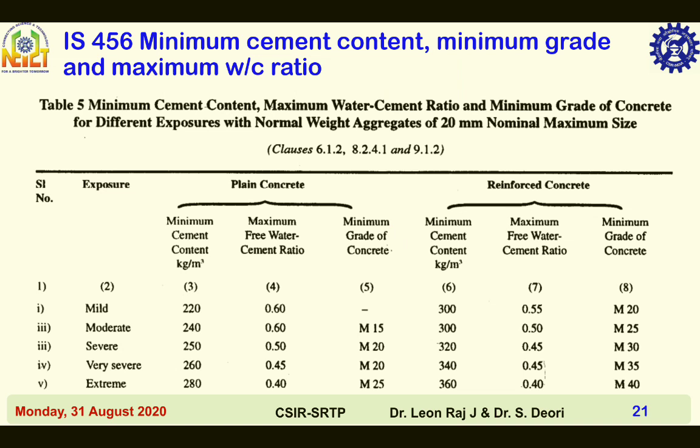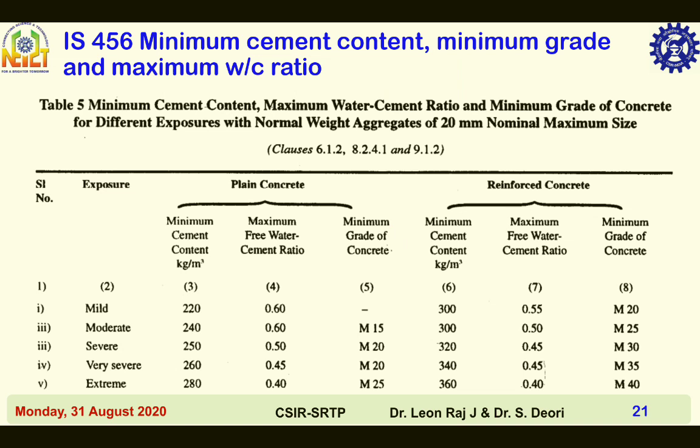Severe condition is that concrete surfaces are exposed to severe rain. Example, Jorhat, Assam. Very severe condition is that concrete surfaces are exposed to seawater spray and corrosive fumes. Example, buildings located in coastal regions of Tamil Nadu, Andhra, Kerala, etc.